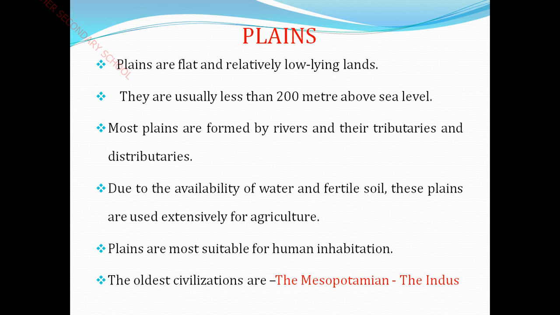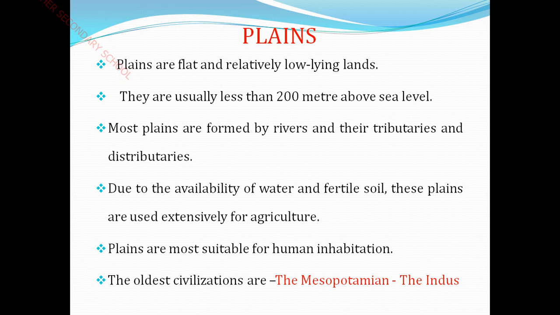These plains are used extensively for agriculture. Most of all, they are taken for the purpose of what? Agriculture. So the availability of water is a must for the growth of agriculture. You have to know that.